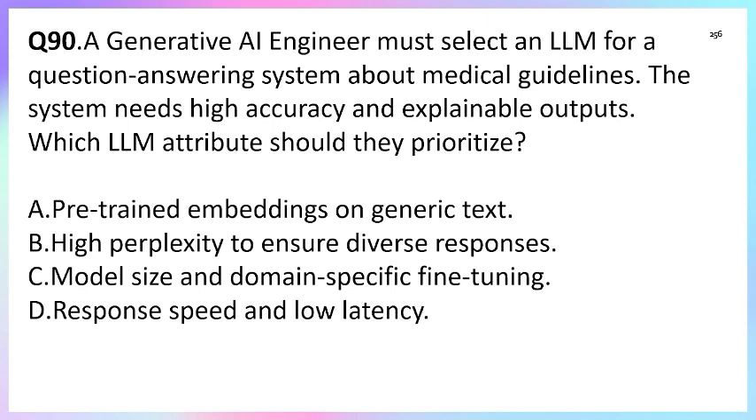Question number 90. A generative AI engineer must select an LLM for a question answering system about medical guidelines. The system needs high accuracy and explainable output. Which LLM attributes should they prioritize? Option A, pre-training focused on generic text. Option B, high perplexity to ensure diverse responses. Option C, model size and domain specific fine tuning. Option D, response speed and low latency.